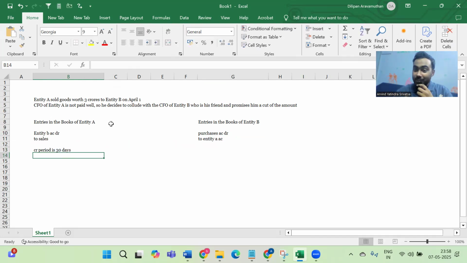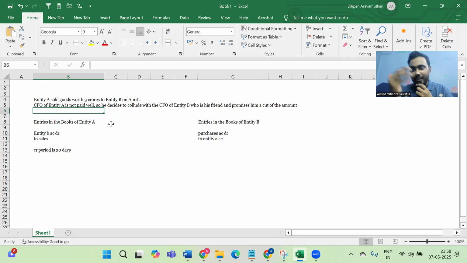Here's where the twist comes into play. Here's where the story actually starts unfolding. So listen to me really carefully. So here's what the CFO of entity A tells the CFO of entity B. Boss, your entity owes me an amount of 3 crores as receivables. I tell you not to give it to me as the company. I tell you, sir, you don't pay it to me as a trade receivable relationship. You pay it to me off the company.